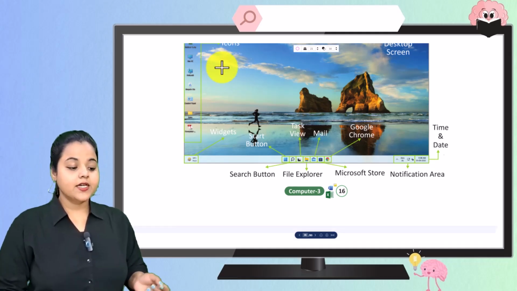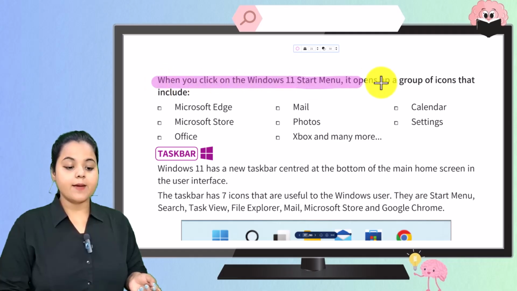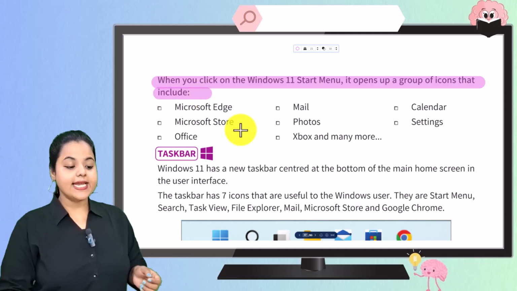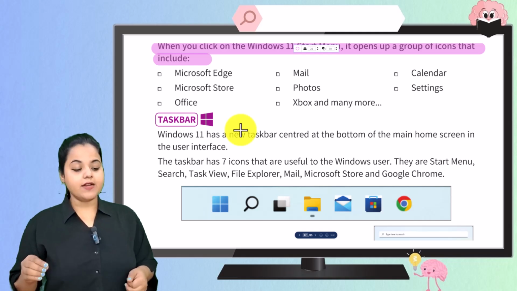Now, next, when you click on Windows 11 Start menu, it opens up a group of icons which include Microsoft Edge, Mail, Calendar, Microsoft Store, Photos, Setting, Office, Xbox, and many more.